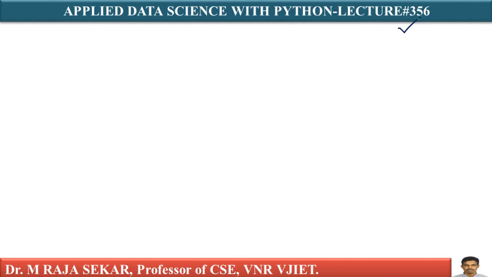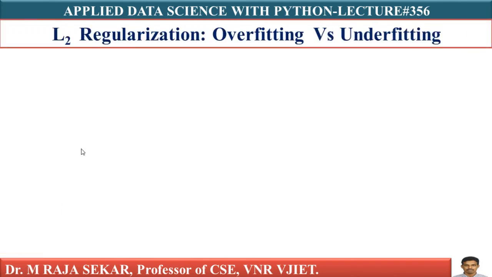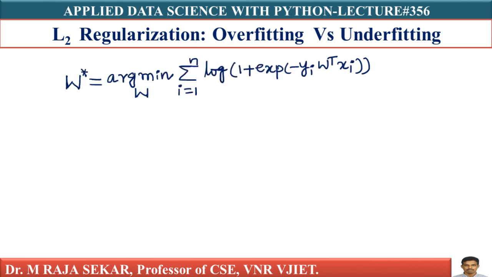This is lecture number 356. In this lecture, we will try to understand L2 regularization. So, let's relook at the optimization problem that we have and understand how it behaves in certain situations. The optimization problem we have is W star equal to arg min of sigma i equal to 1 to n log of 1 plus exp of minus yi into W transpose xi. This is the optimization problem.